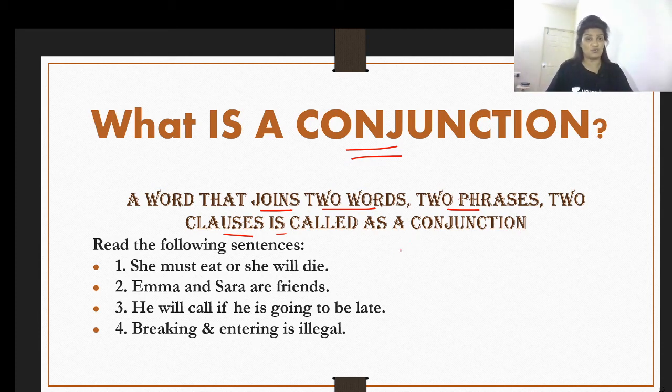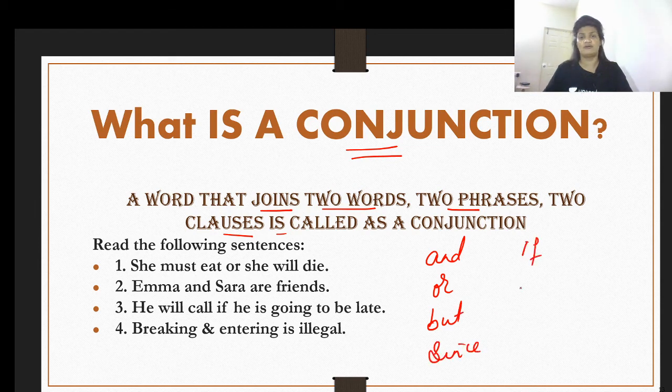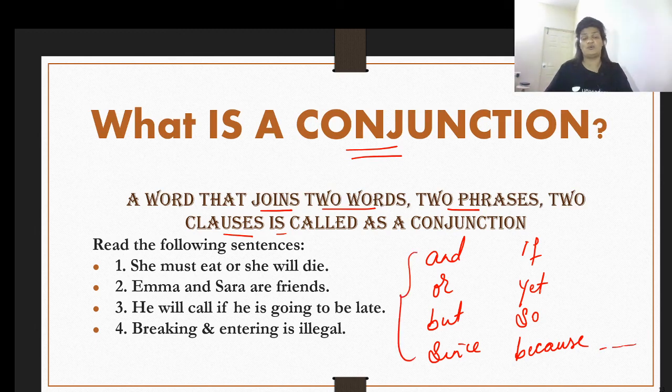In that particular situation, you use words such as and, or, but, since, if, yet, so, because, etc. All these words are used to connect two clauses, two words, or two phrases. These words are called conjunctions. I have given you the examples for better understanding. Let us go through them.